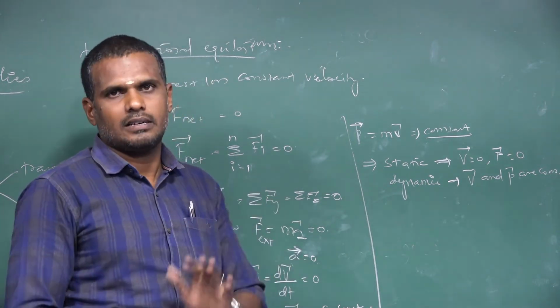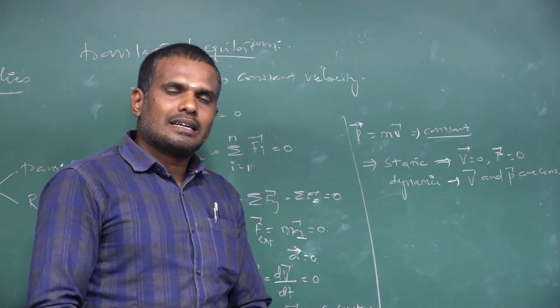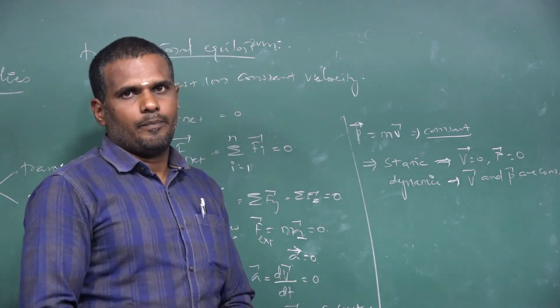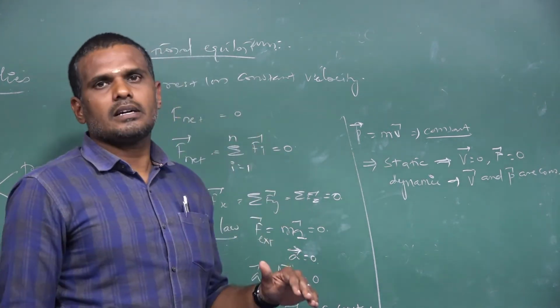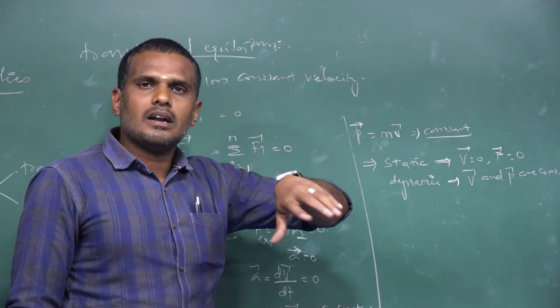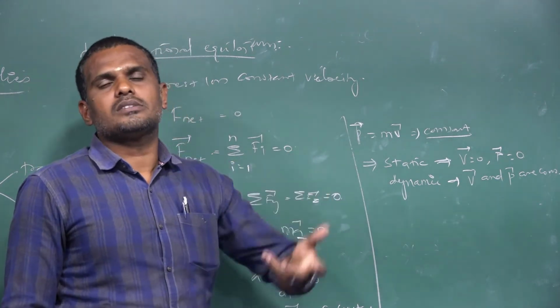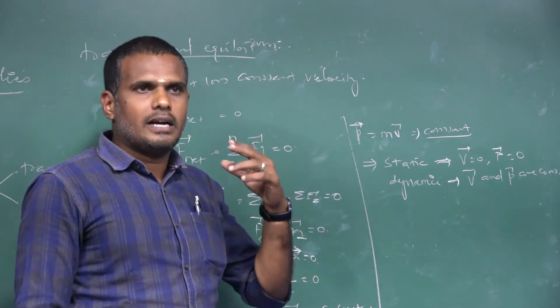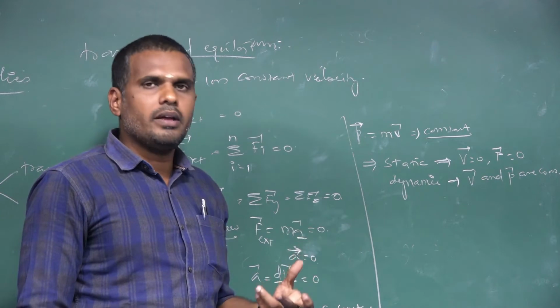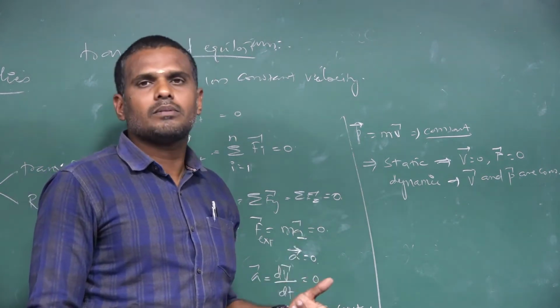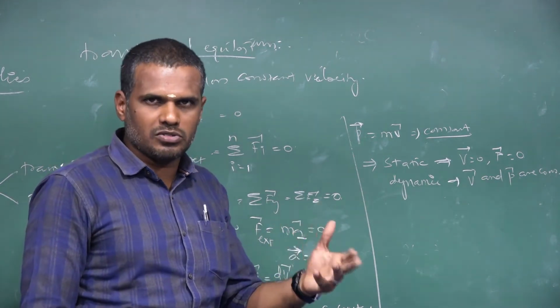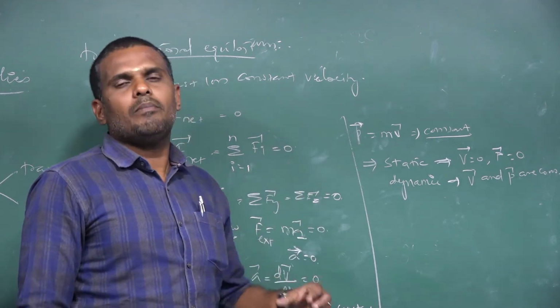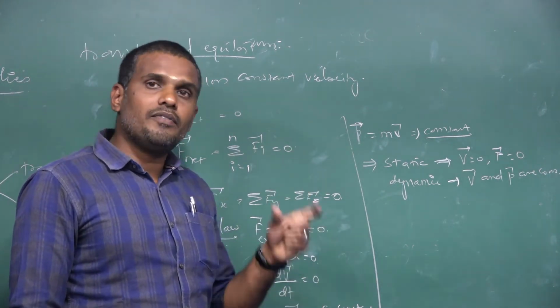The body does not rotate. So what is a state of rotational equilibrium? For rotational equilibrium the body does not rotate, or it rotates with a constant angular velocity, which means the net torque acting on the body must be equal to 0, or the vector sum of the torques acting on the body must be equal to 0, or the sum of the moments of all the forces.